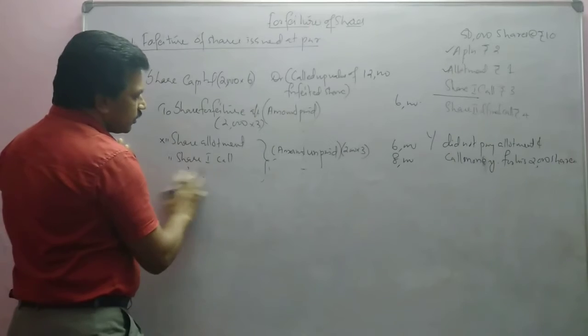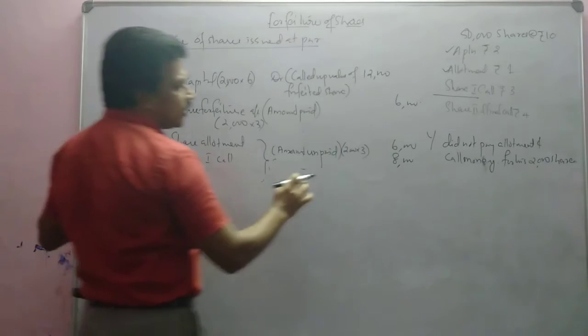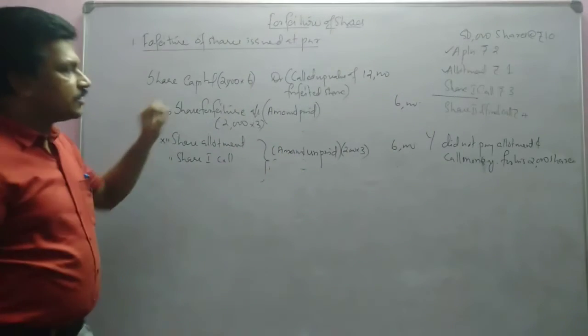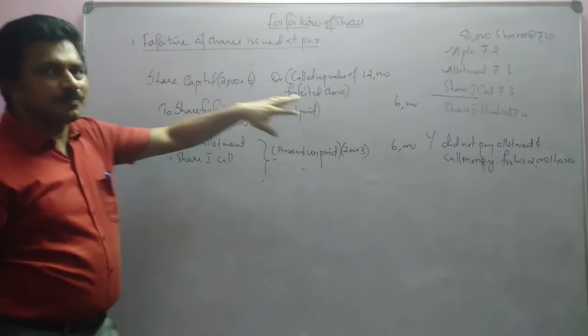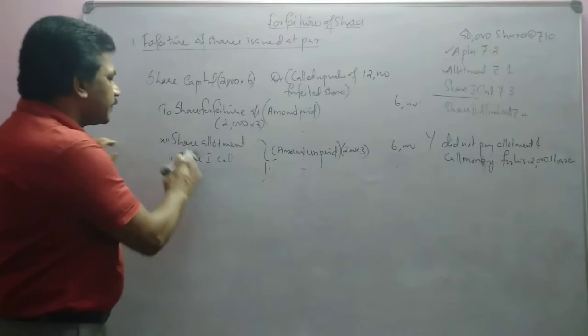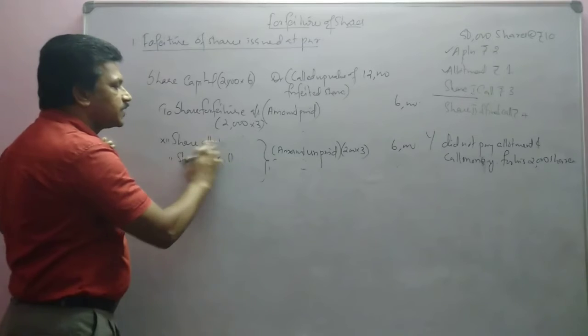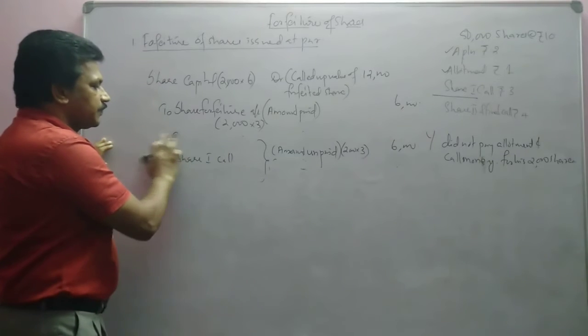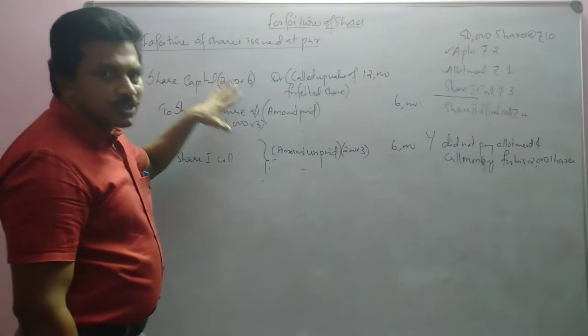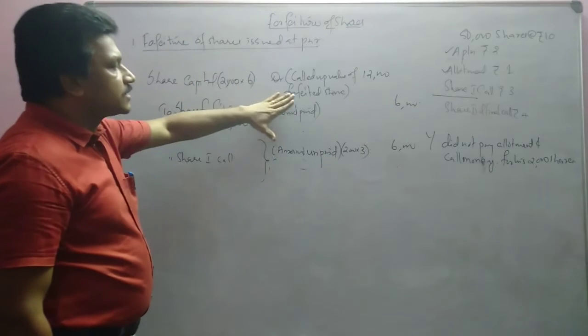Called up value will be up to first call only, so this is not needed. Okay. Forfeiture amount paid is 6,000 and unpaid is only the share first call. Allotment also is not there. Okay. Is it clear? So that is the case here.